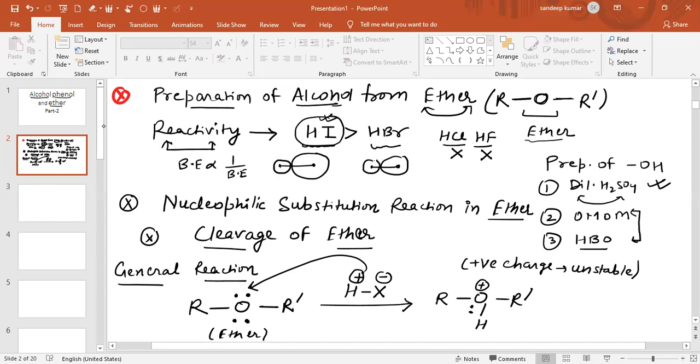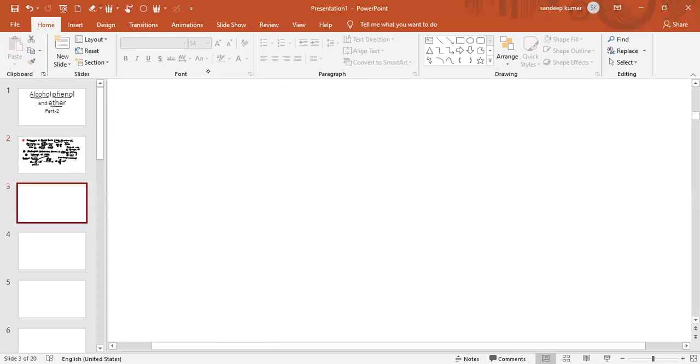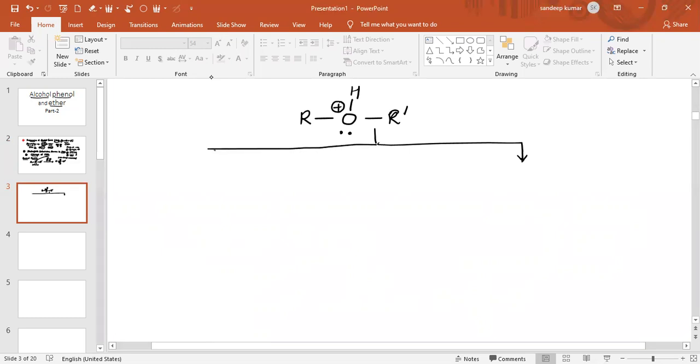So there is the possibility of breaking of the bond; this is a lone pair, an extra lone pair on oxygen. Now see what happens. When this compound is formed, which has R-O with positive charge on oxygen, one hydrogen atom, and this R dash, and also a lone pair on oxygen, the cleavage of bond is possible in two ways. After the attack of H plus, the X minus from the hydra acid will attack. Now this bond can break in two ways.